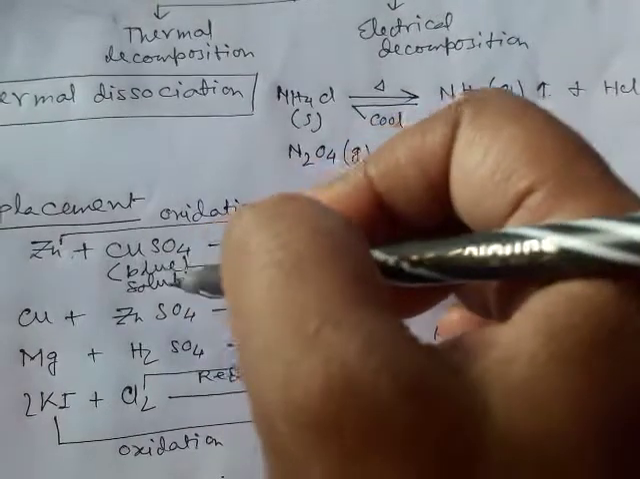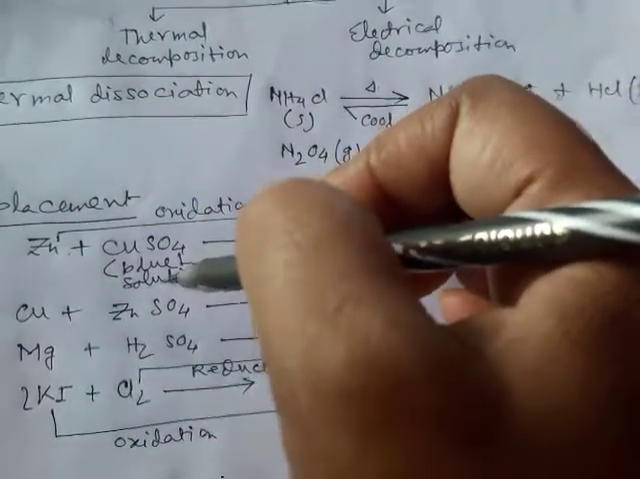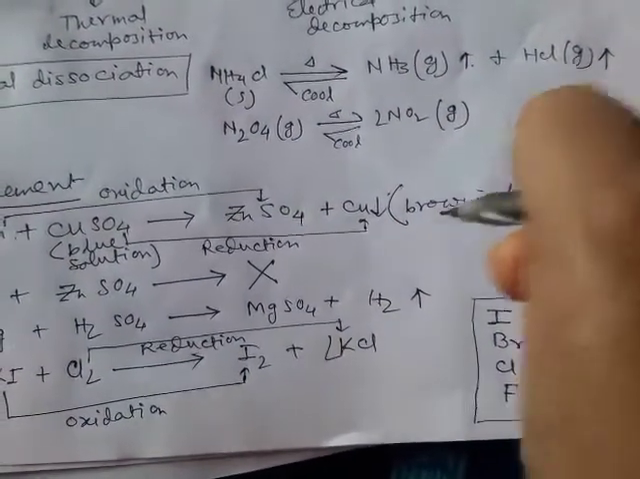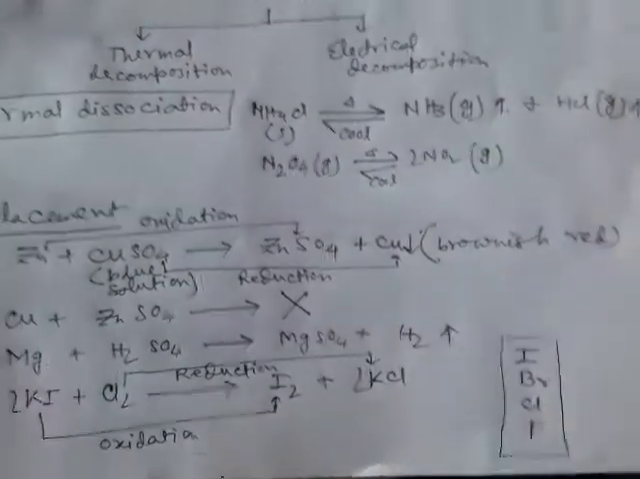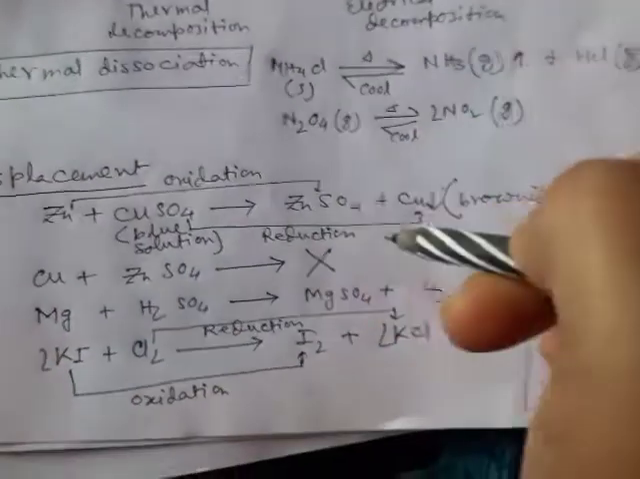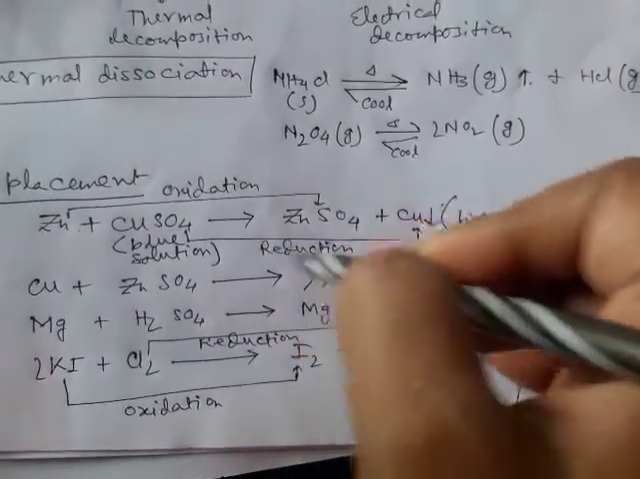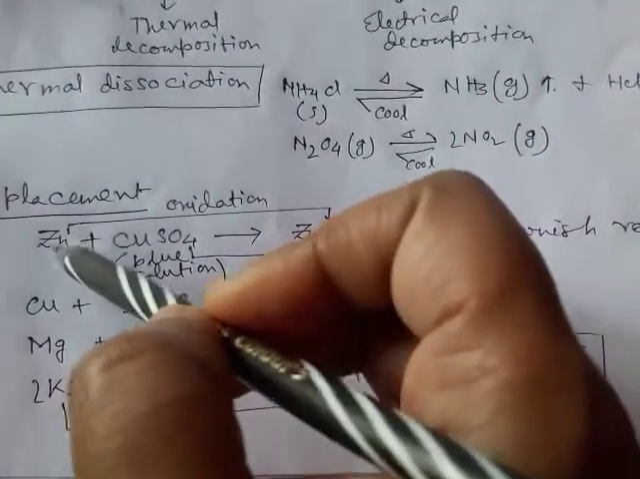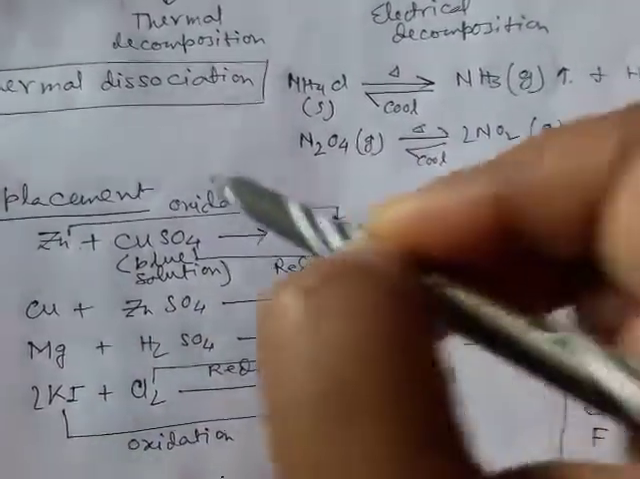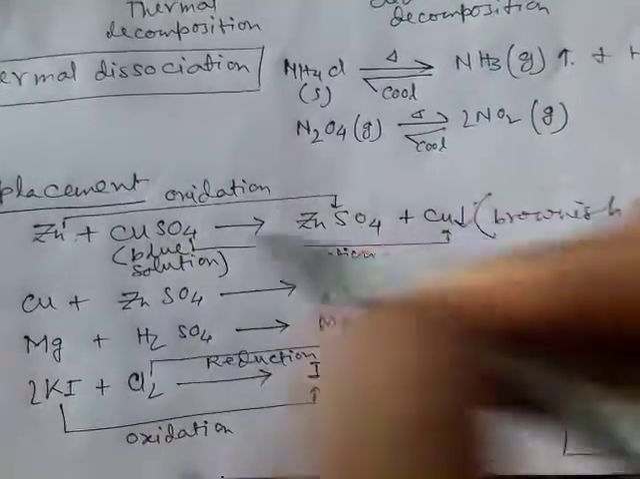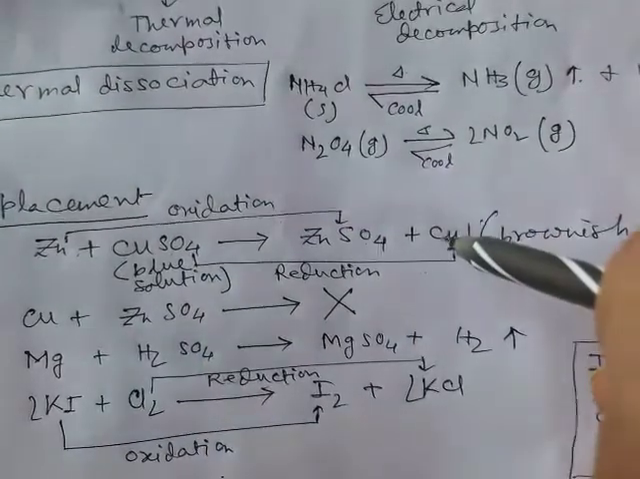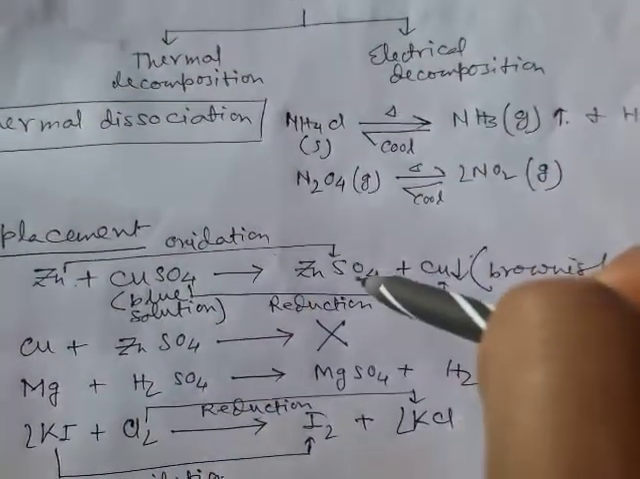So the blue color of the copper sulfate will fade gradually, and you will obtain brownish red precipitate of copper metal. And this reaction is a redox reaction. If you see here, zinc is oxidized to zinc sulfate. So zinc to zinc sulfate, it is oxidation, and copper sulfate to copper, it is reduction. So copper sulfate is reduced to copper, zinc is oxidized to zinc sulfate.